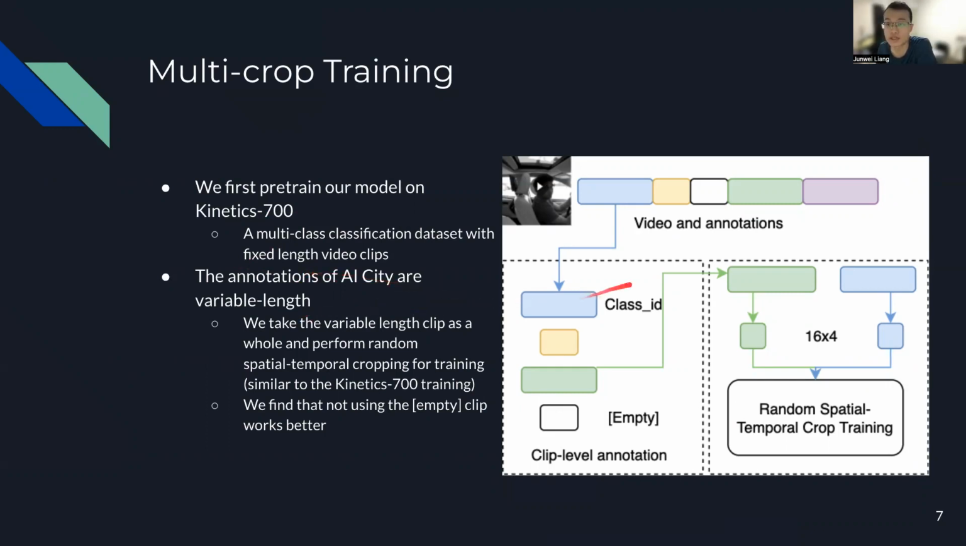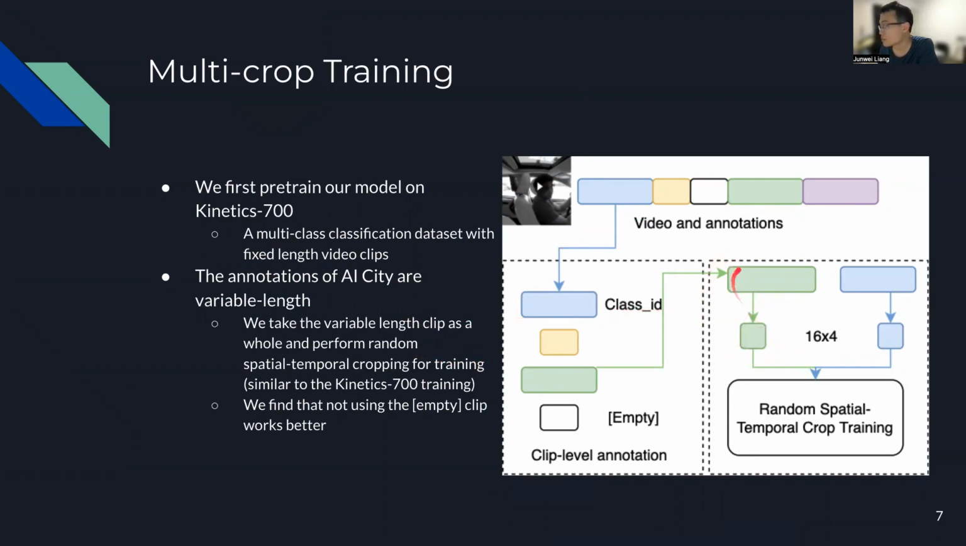So as shown in the figure, given the training videos, an action instance of a certain class might cover different temporal lengths. You can see the different lengths of the different classes in this video. We cut the annotated variable length clip and then take them to perform random spatial and temporal cropping during training.